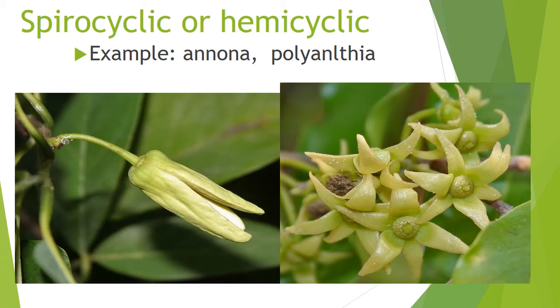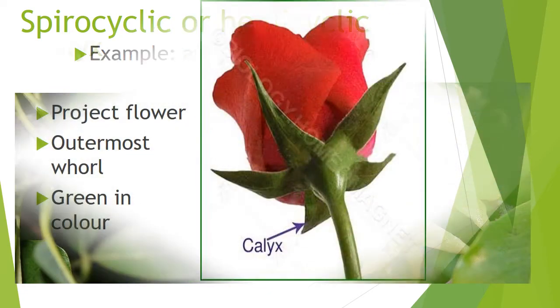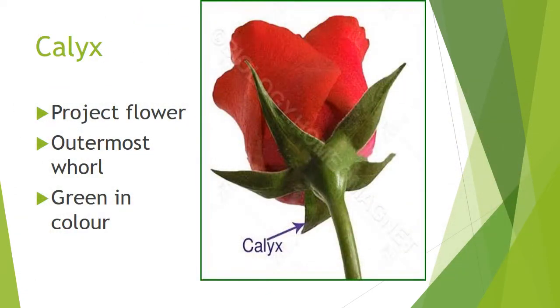In this slide, we can see two flowers. One is Annona and another one is Polyalthia. These two flowers are very different from others, isn't it? So here, some parts are arranged in a spiral, and some parts of the flowers are arranged as whorls. So these are the spirocyclic arrangements of whorls.